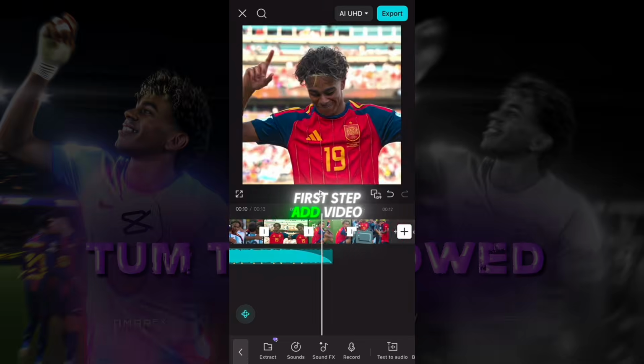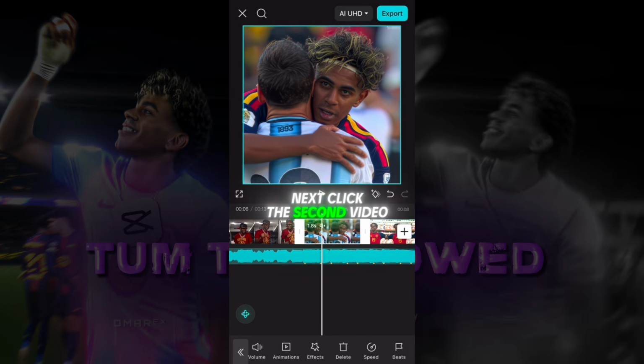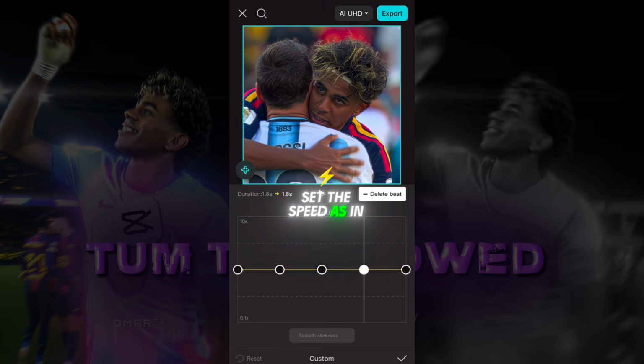First step, add video, music, and music beats point. Next, click the second video, choose speed, curve, and costume. Set the speed as in this video.